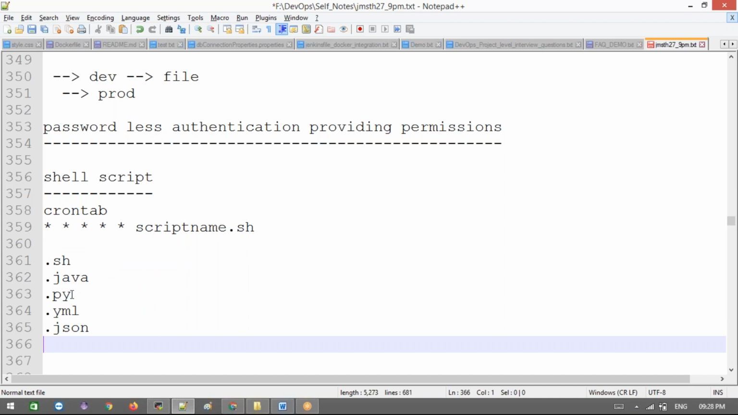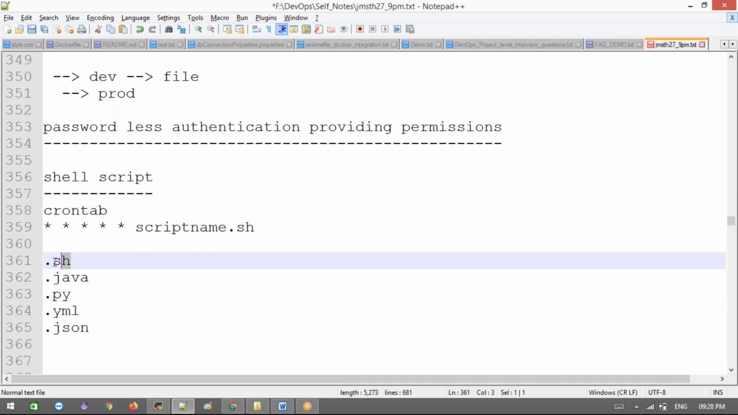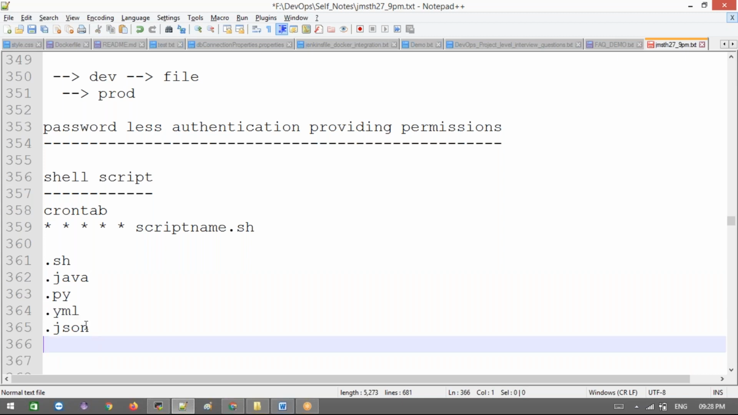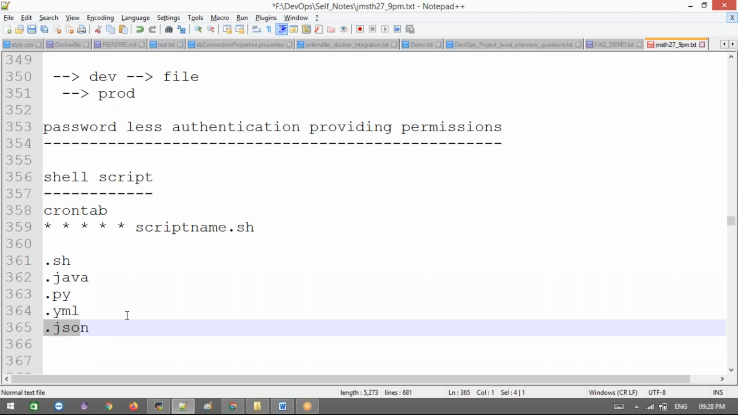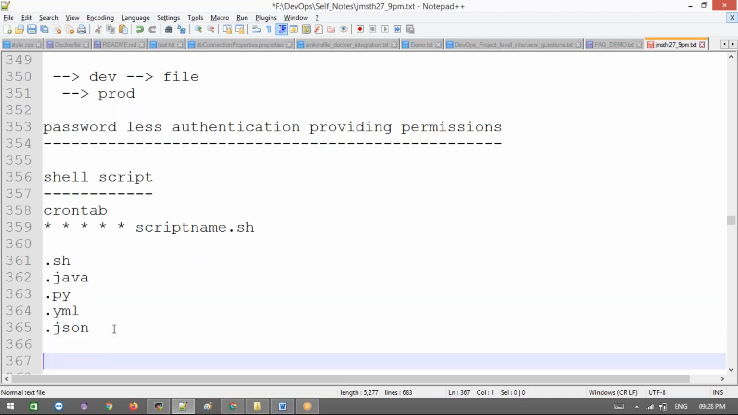In real time, if a file is .py, you can think that inside it they have written a Python program. .sh means they have written a shell script, .java means a Java program, .yaml means YAML, and .json means JSON code inside the file. Any file name should have an extension. Based on the extension, you need to understand what is inside it. This is a file extension.